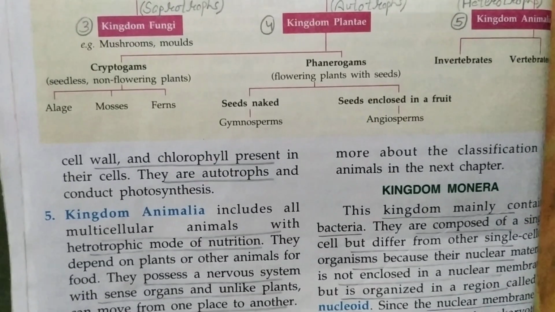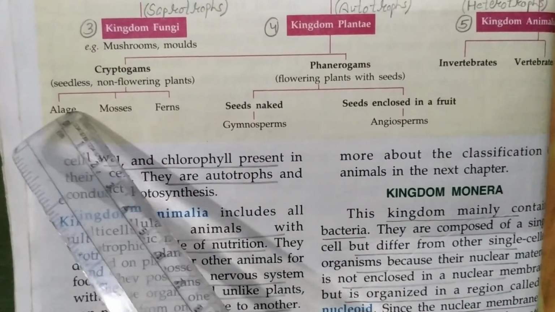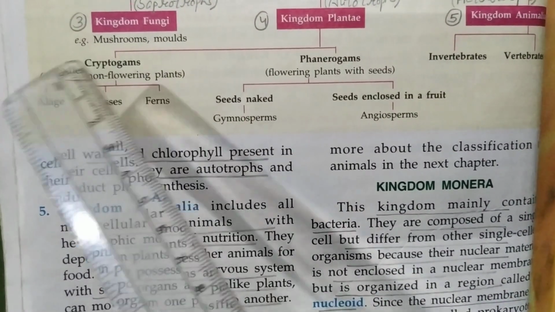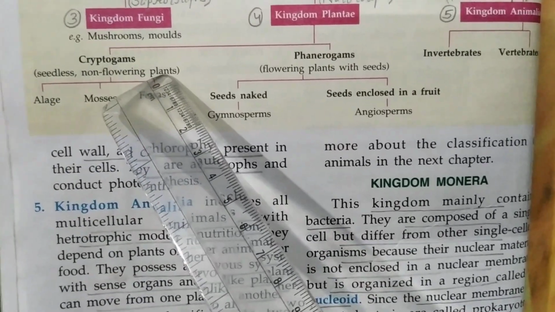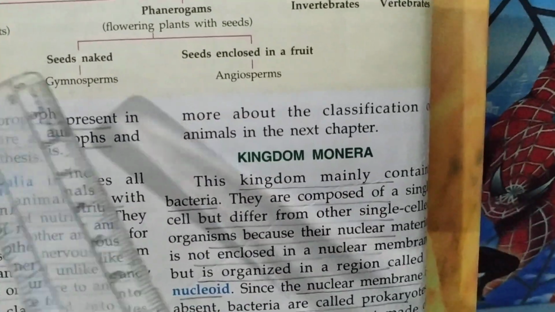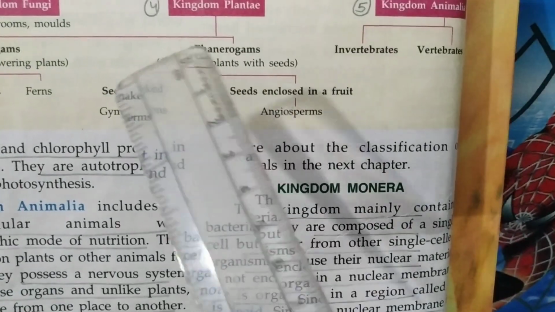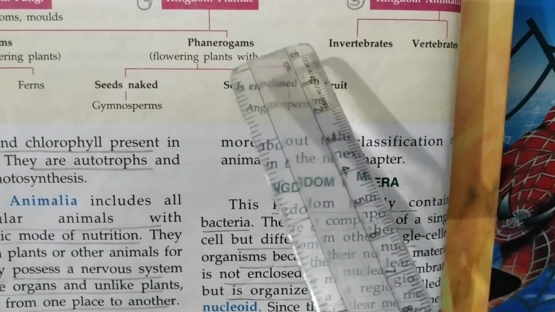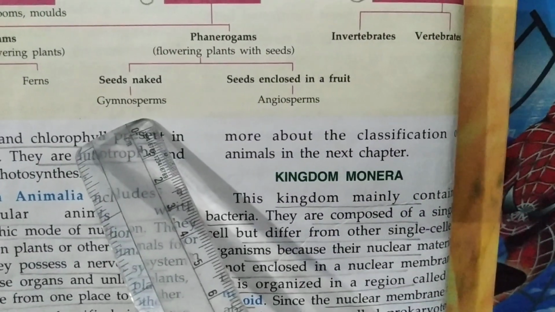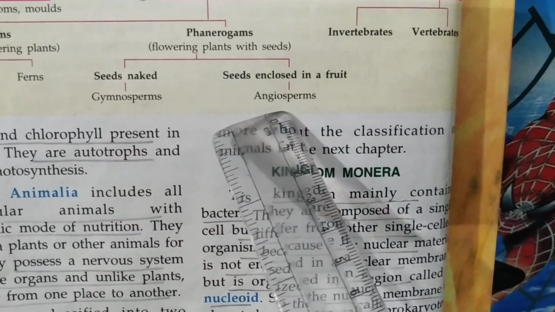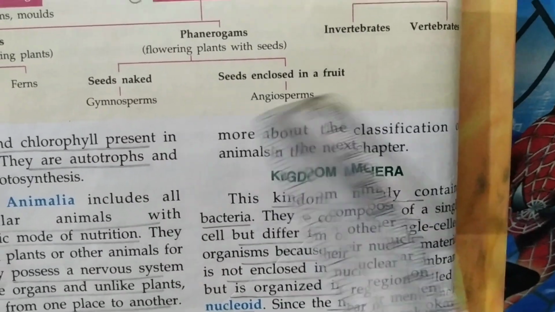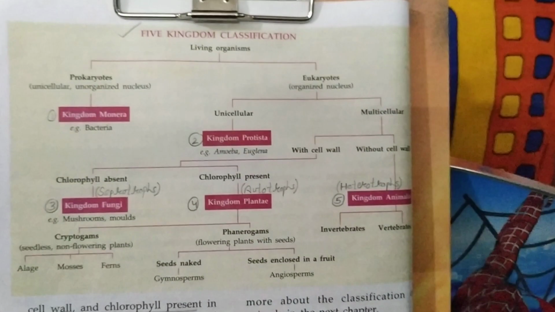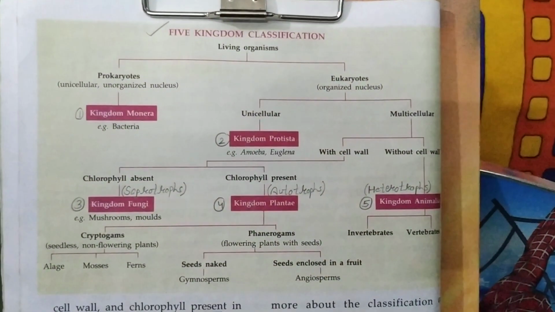So children, if you talk about the Plantae kingdom, algae, mosses, ferns, they are seedless, non-flowering. But gymnosperms and angiosperms, they are flowering plants with seeds. But gymnosperms are without fruit and angiosperms with fruit. So this is our 5 kingdom classification.